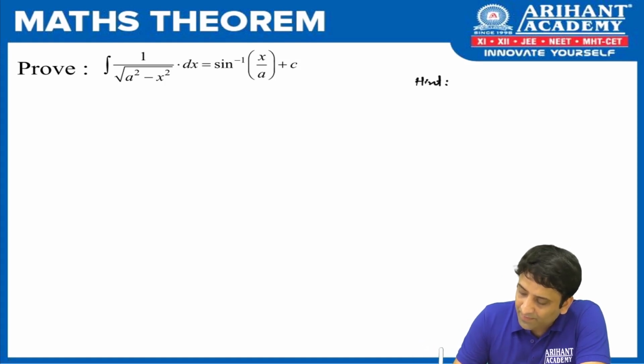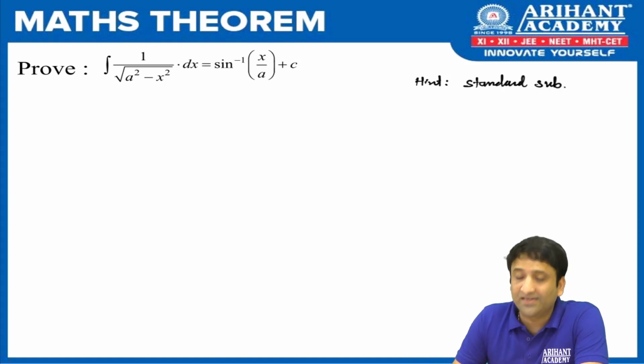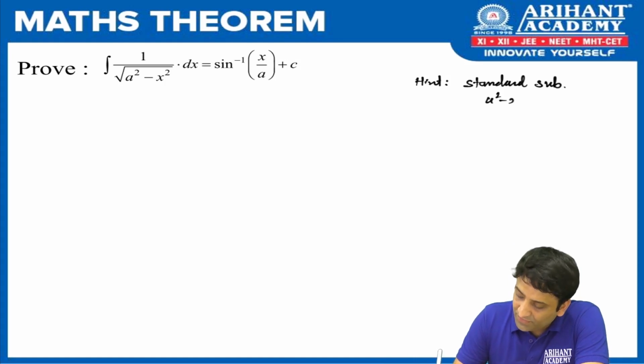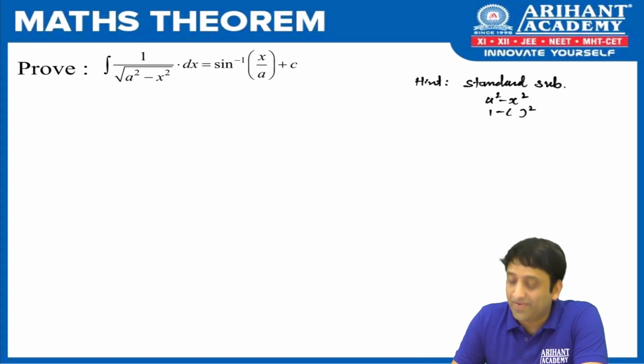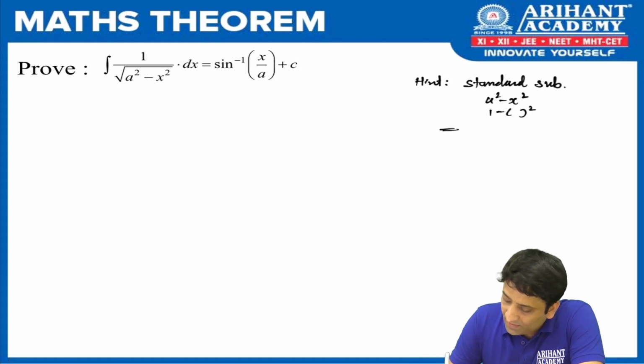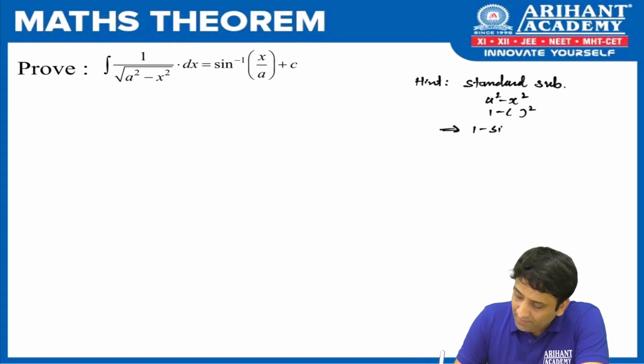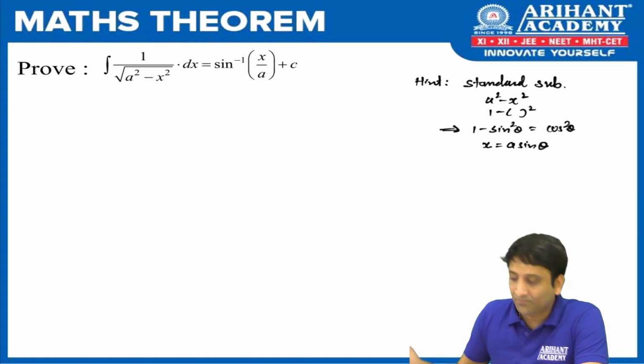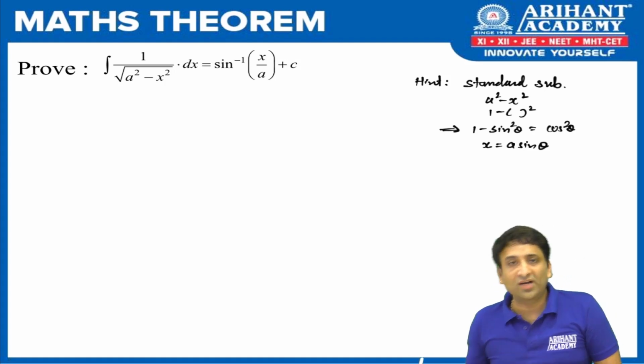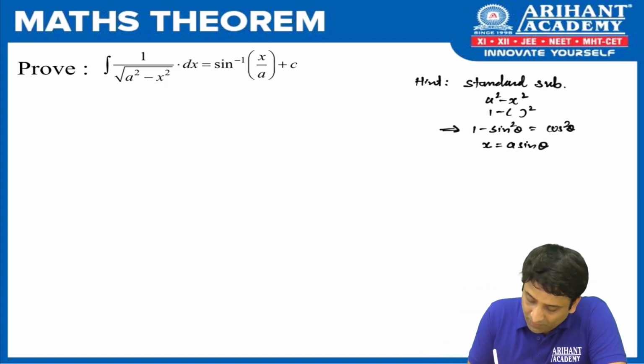As I said, the hint remains same. We are going to go for standard substitution. To decide the standard substitution, we take the term which is there in the question. We replace a square by 1 and in place of x I imagine something square. And if you have understood the earlier theorem, here I think of a square identity of trigonometry, and in my mind I think of 1 minus sine square as cos square theta. So with this we think of x as a sine theta. So to prove this, we are going to use x is equal to what? A sine theta. Simple.